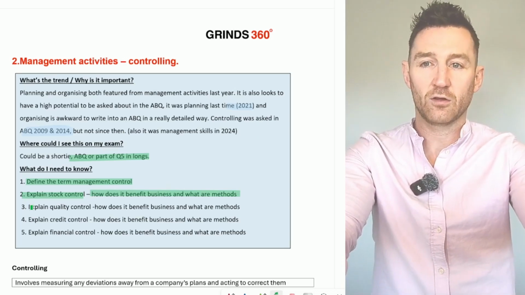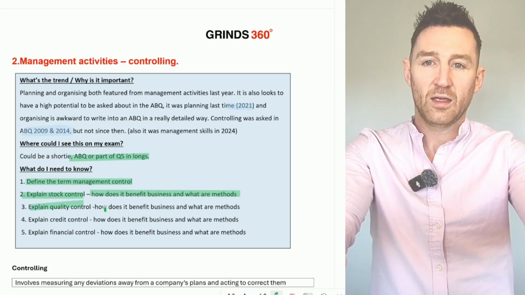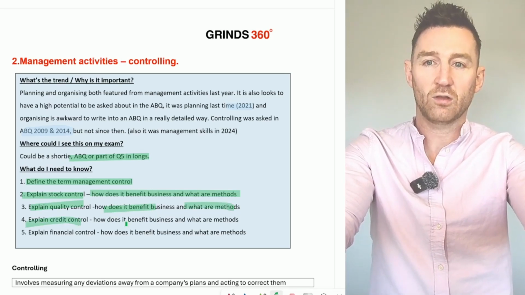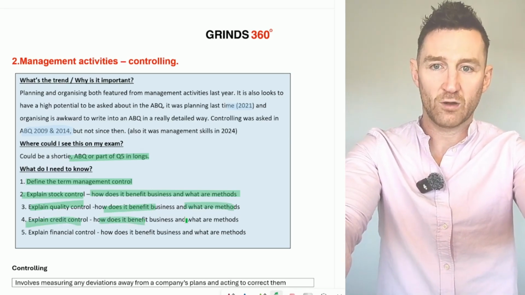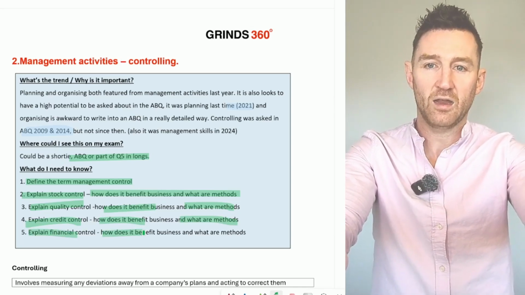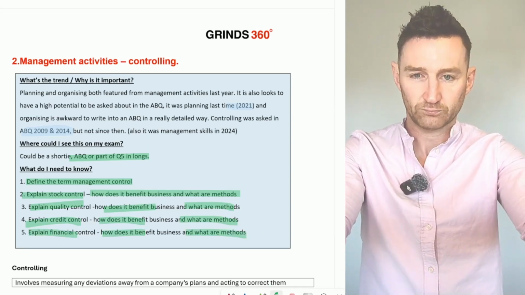And then the same thing for the others. Explain quality control, how does a business benefit from quality control and how can they achieve it. Credit control: explain it, how does a business benefit from credit control and what are the methods to achieve it. And then the same with financial control: explain, benefits, methods.